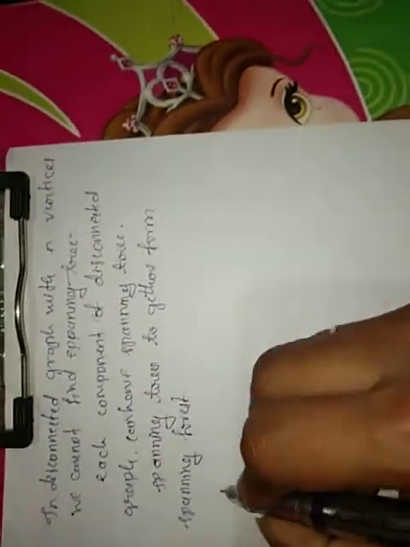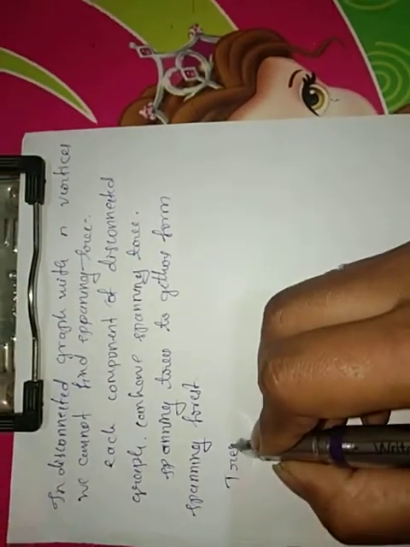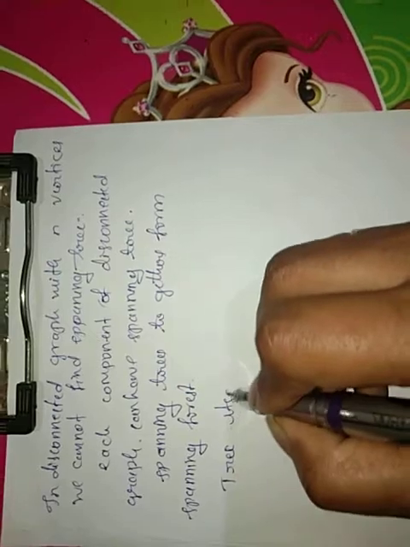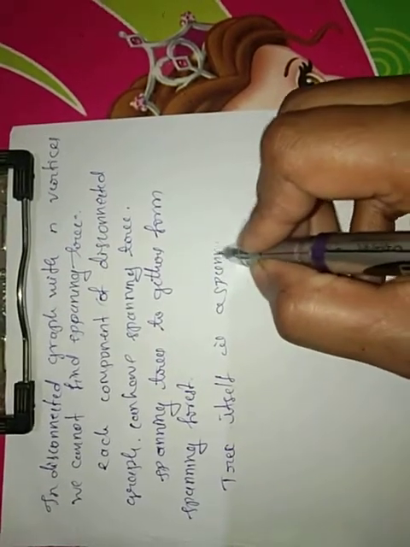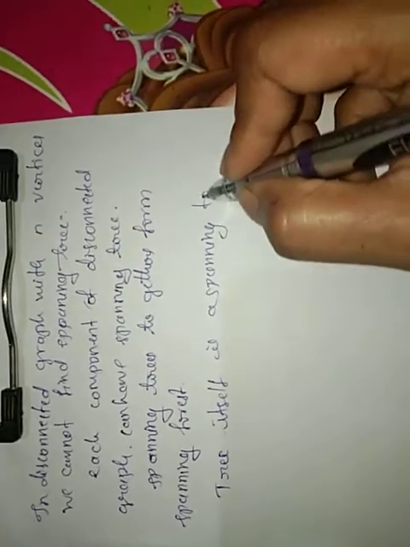But one thing is clear: it is obvious that every tree is a spanning tree of itself. A tree itself is a spanning tree.